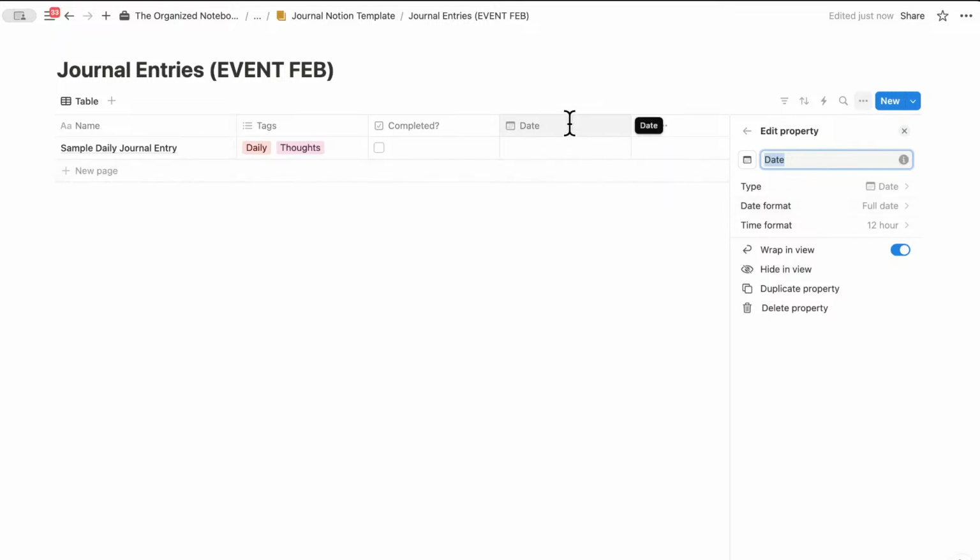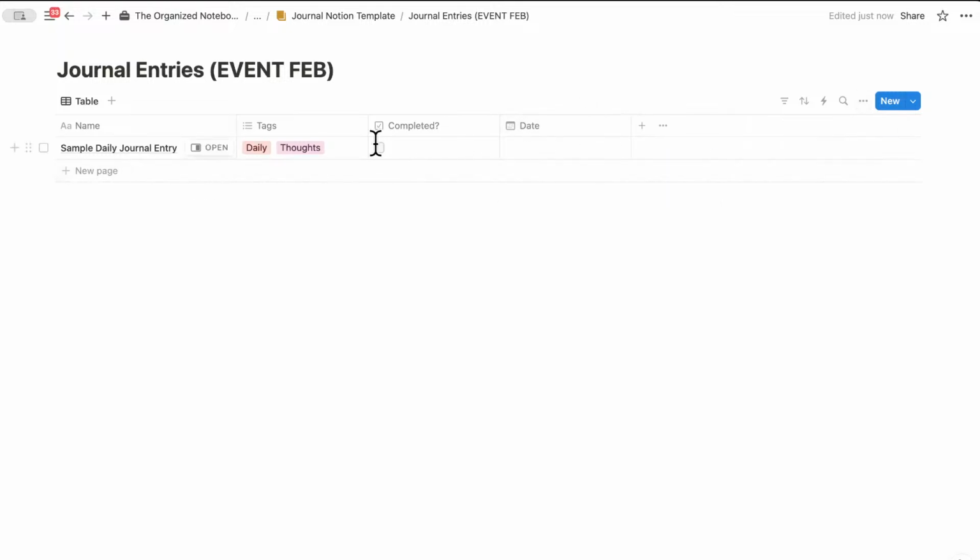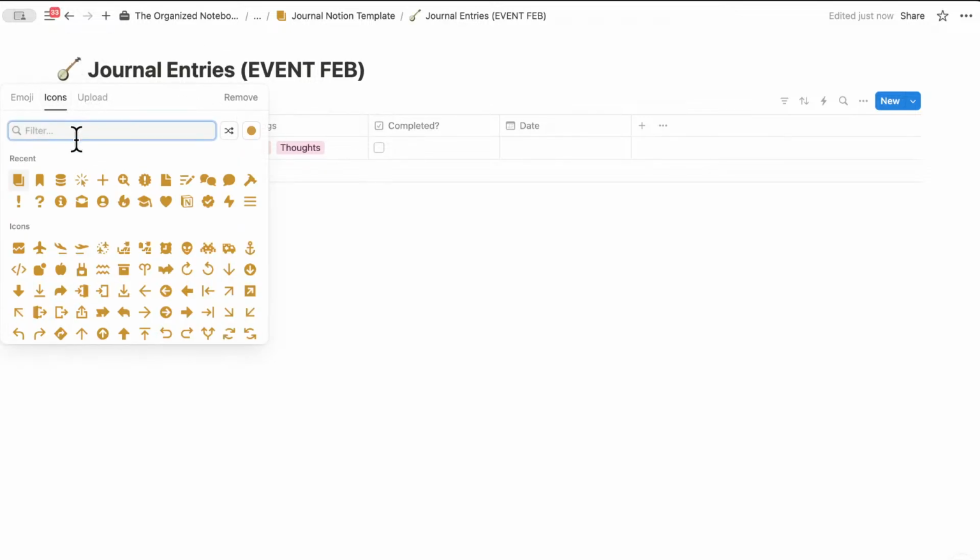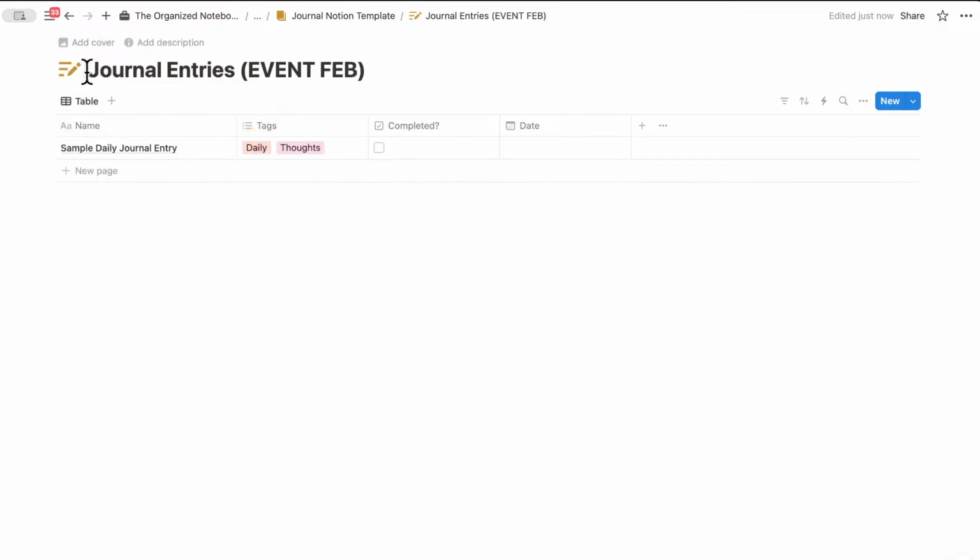And now we have a date property. So this is very basic, but this can be a starting point for your journal entries. You can make it as complicated or as simple as you like. And now let's go ahead and add an icon here. So something for writing like this.